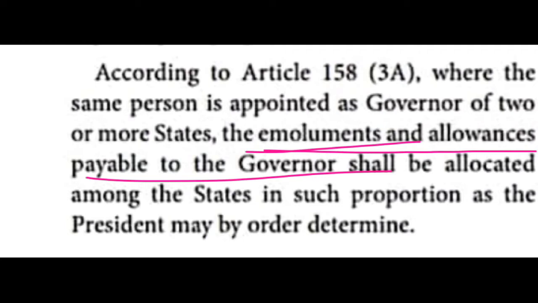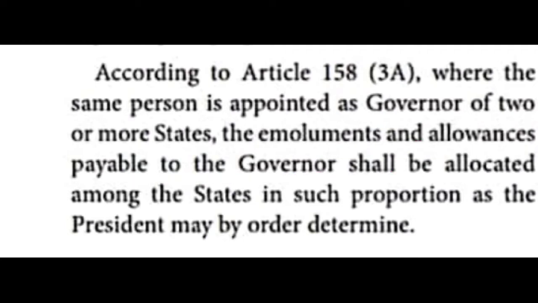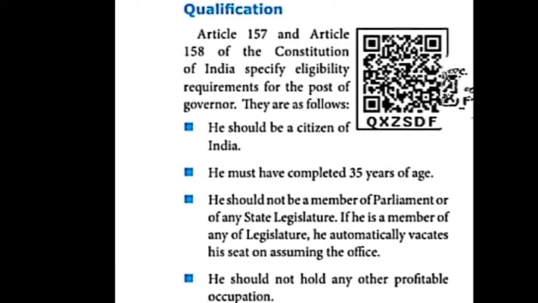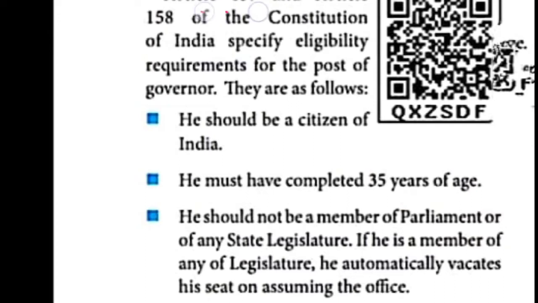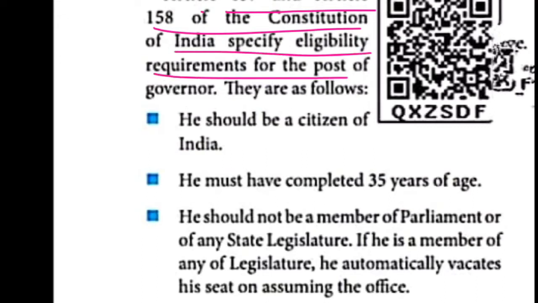The next thing that is given is qualification. Not everyone can be a governor of Tamil Nadu or of a particular state. There are four qualifications, children. In the Constitution itself, Articles 157 and 158 of the Constitution of India specify the eligibility, that is, the qualifications for the post of the governor.